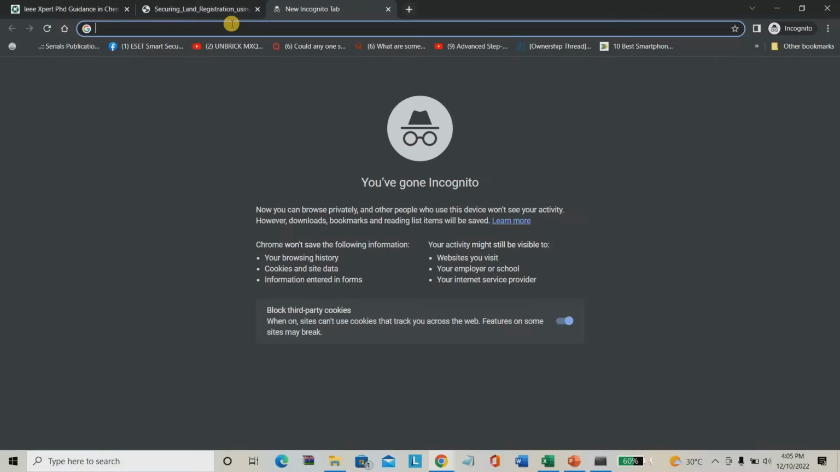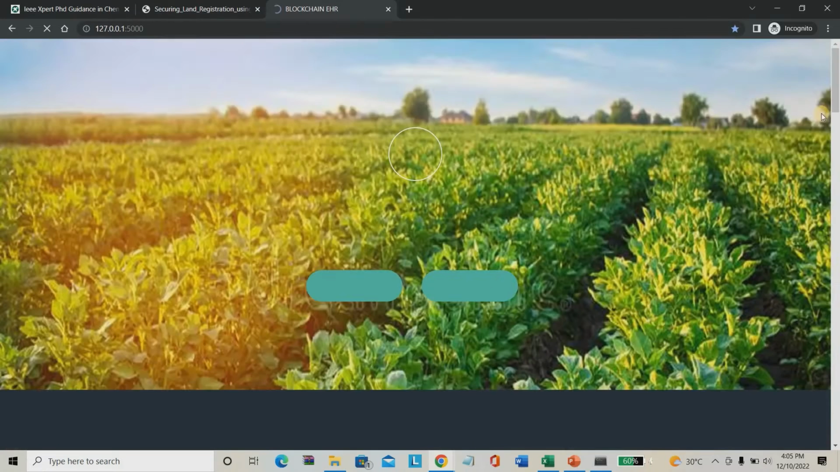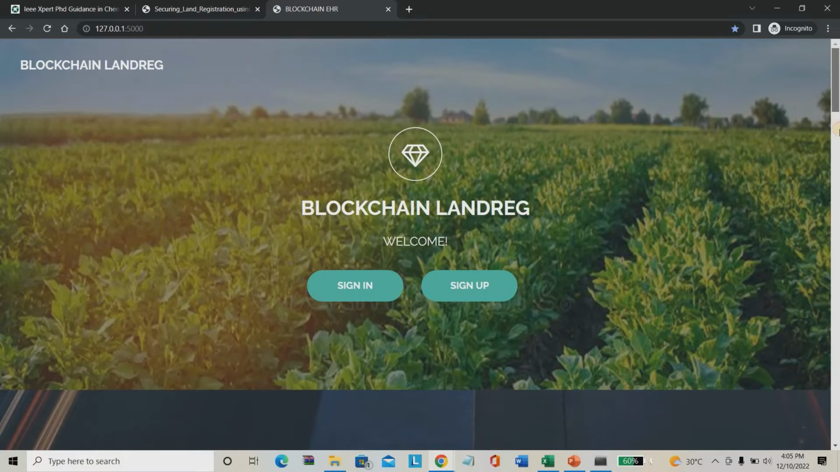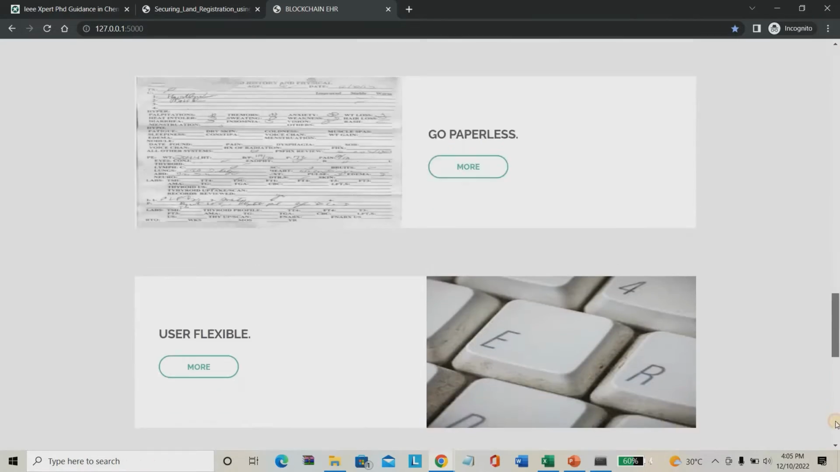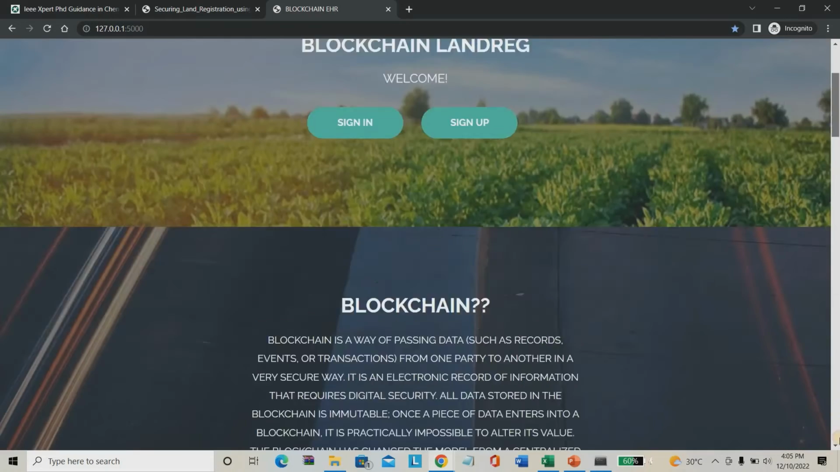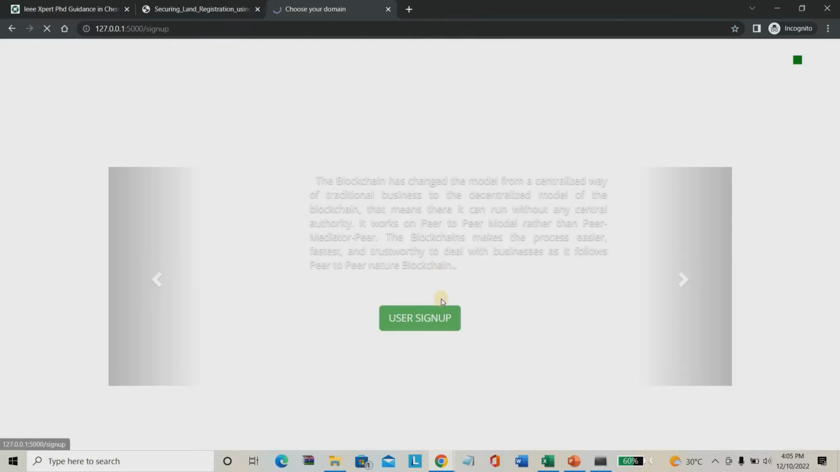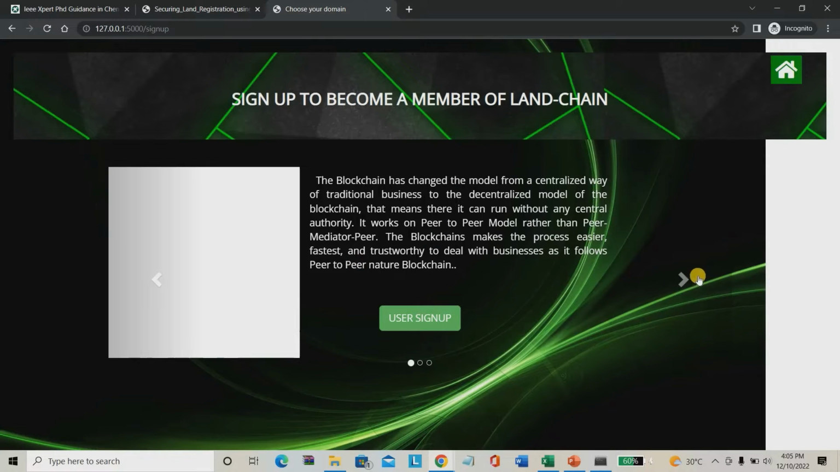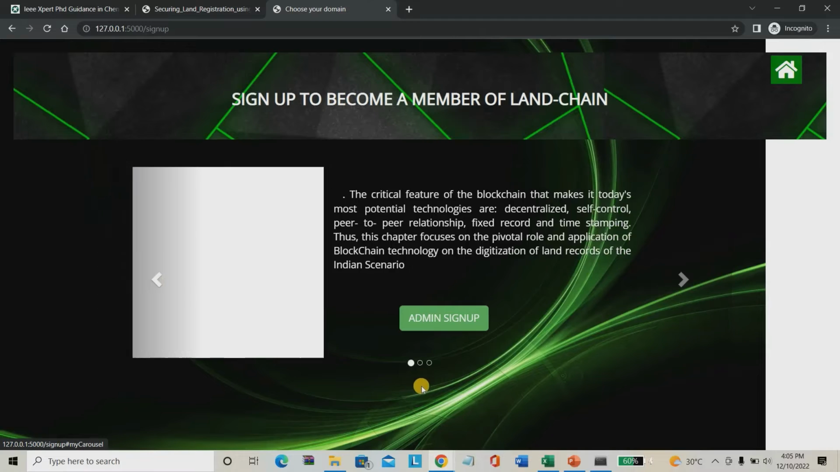Once the project runs, I'm copying and pasting the localhost address, which is my project output, into the browser. You may see this is the overall home page of the project. You can sign up here, whether you're going for the user side or for the admin side, that is the government side.